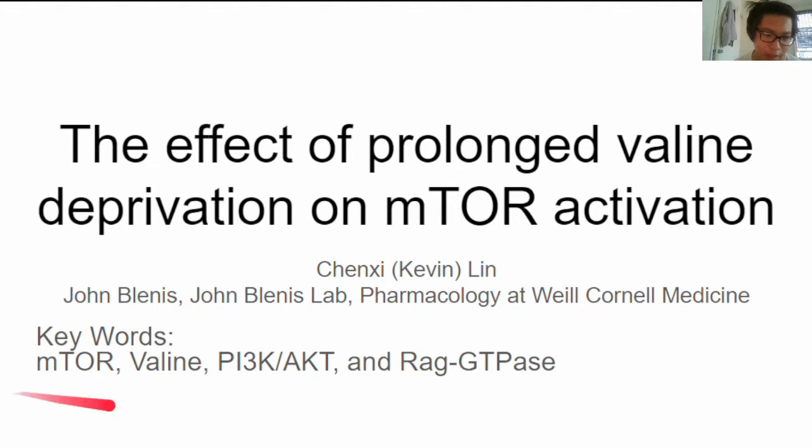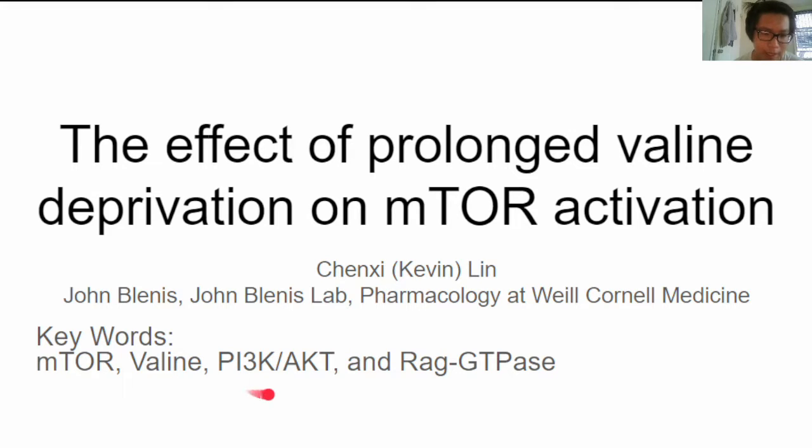Some key words are mTOR, which is mammalian target of rapamycin. It's a major regulator of growth in animals and controls most anabolic and catabolic processes in response to nutrients and nutrient-induced signals. The next key word is valine, which is one of the essential branched-chain amino acids and must be taken in by food since your body can't produce it on its own.